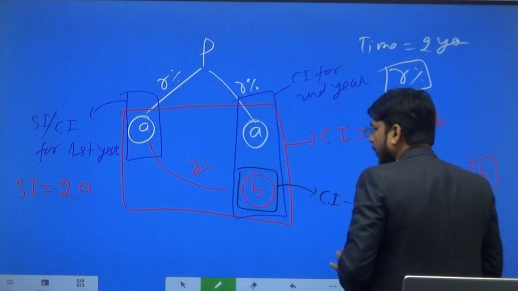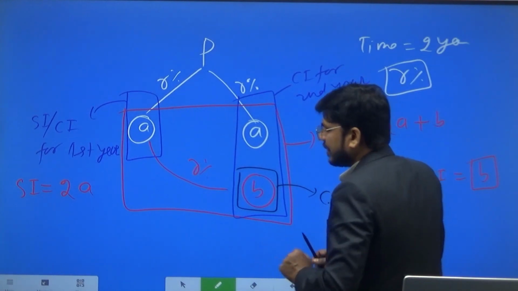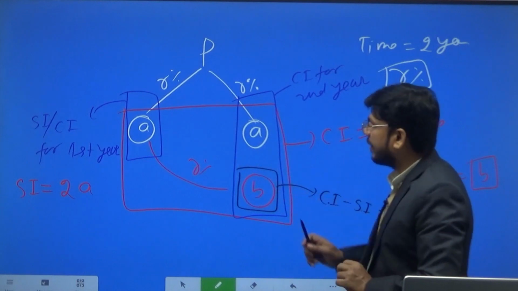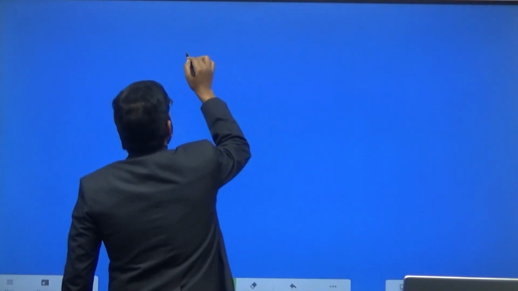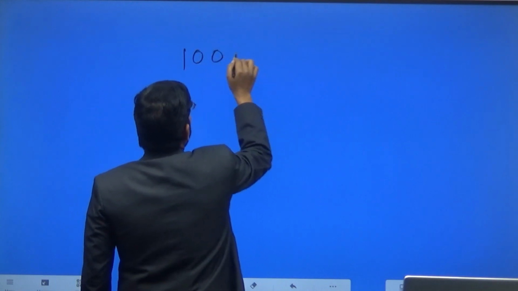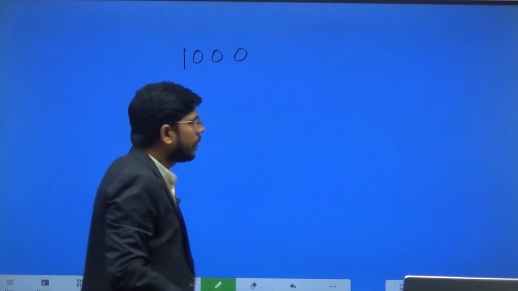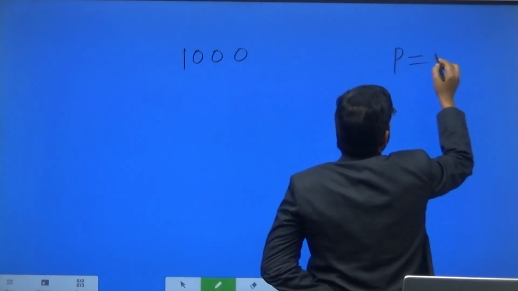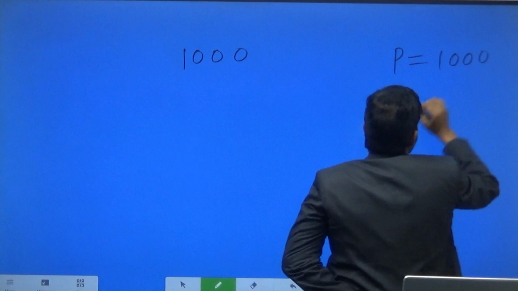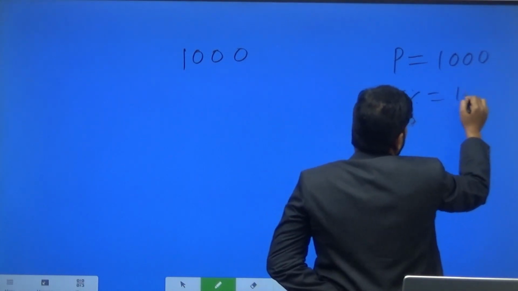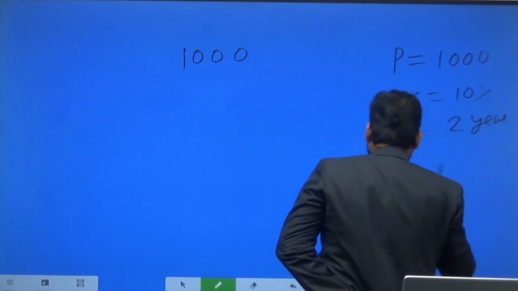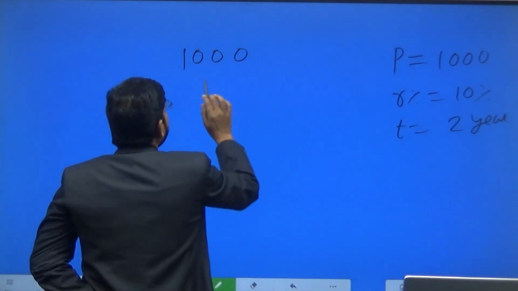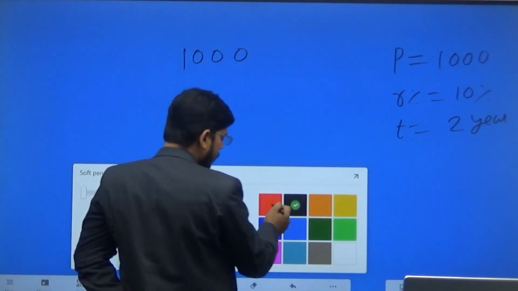Let's understand this whole concept with the help of an example. Suppose this is the principal amount: 1000 rupees is the principal amount. The value of P is 1000 rupees, the rate of interest is 10%, and the time period is 2 years.